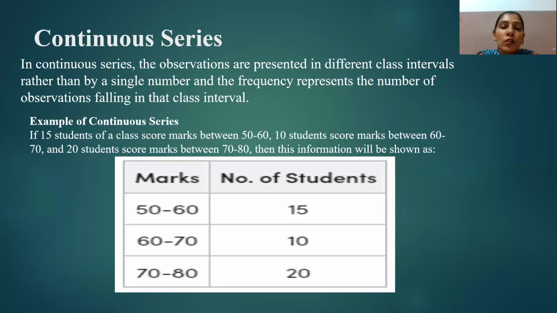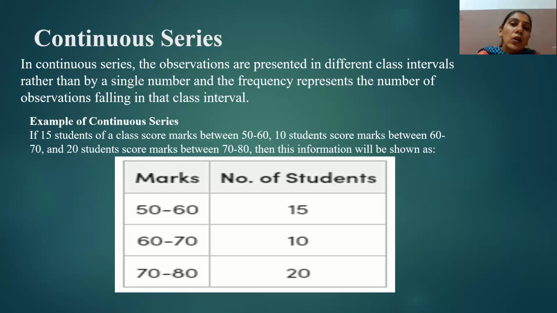There are other names for a continuous series, which are frequency distribution, grouped frequency series, class interval series, series of grouped data, etc. These are the names of a continuous series. There are also different types of continuous series: exclusive series, inclusive series, open-ended distribution, cumulative frequency series, equal and unequal class interval series, mid-value series. These are some types of continuous series.